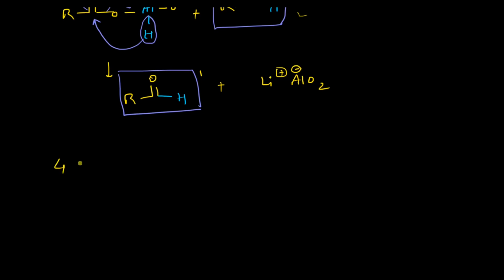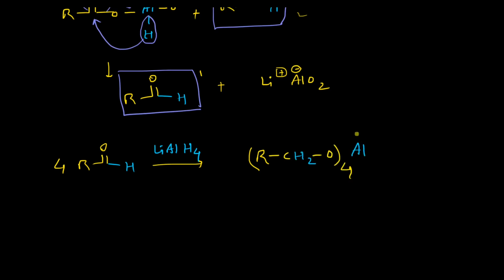So 4 molecules of aldehydes will then undergo further reduction by lithium aluminum hydride, and we all know the mechanism of what will happen. Obviously this particular intermediate will be formed, it will be negatively charged and lithium will be there, right? So this will be the intermediate, and then we have to perform an aqueous workup.